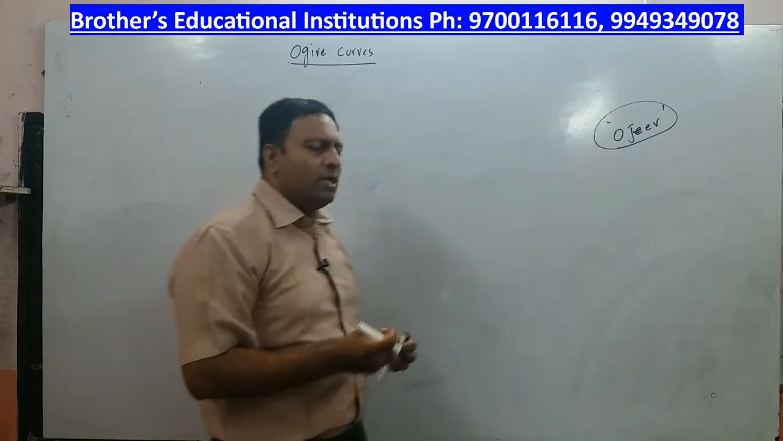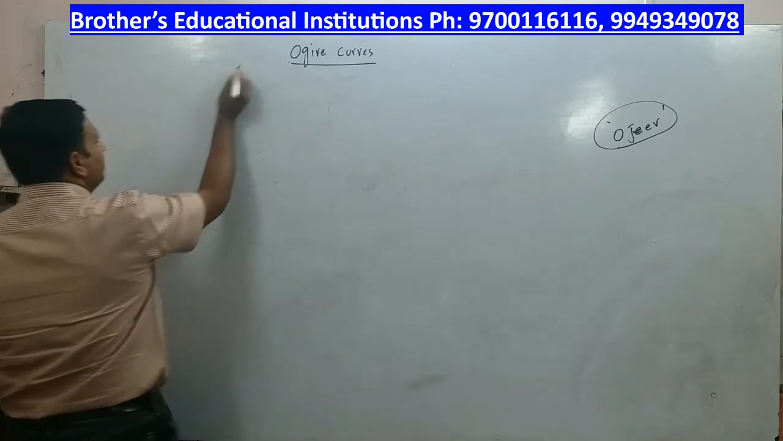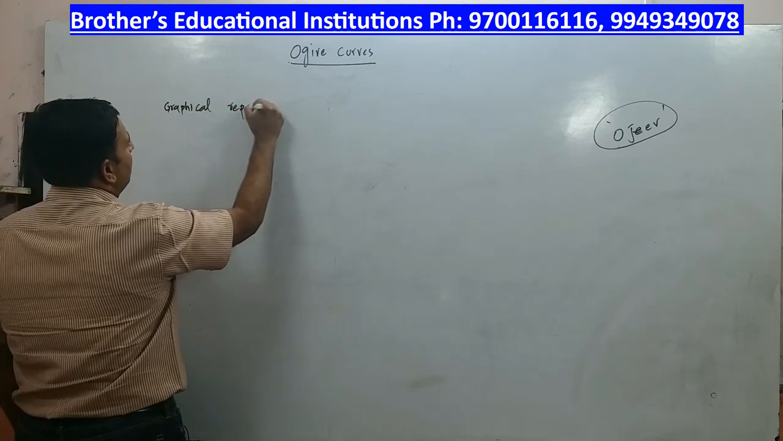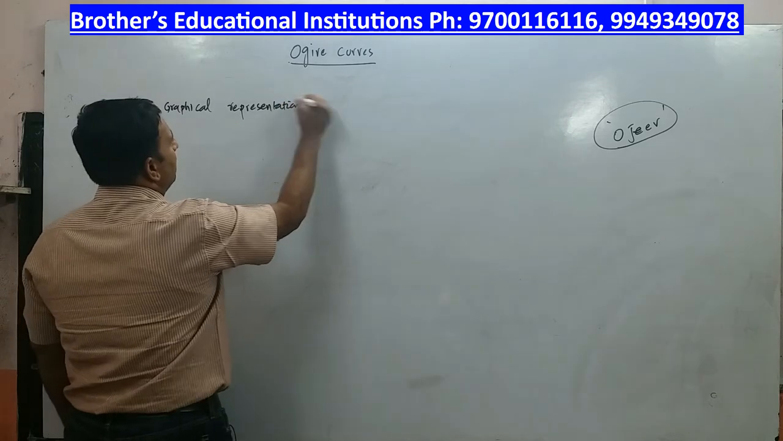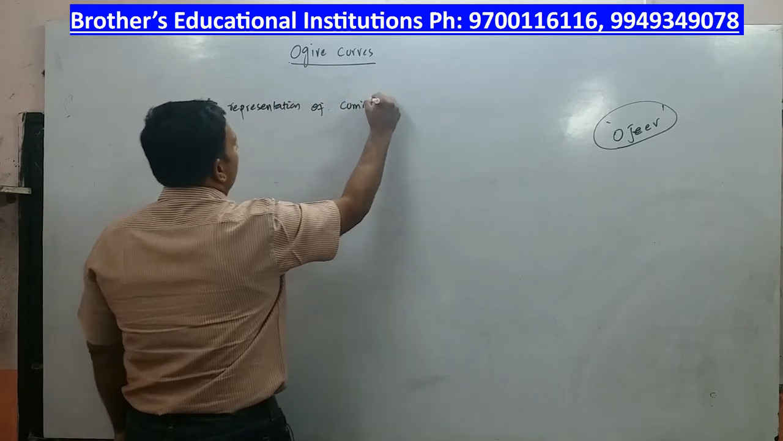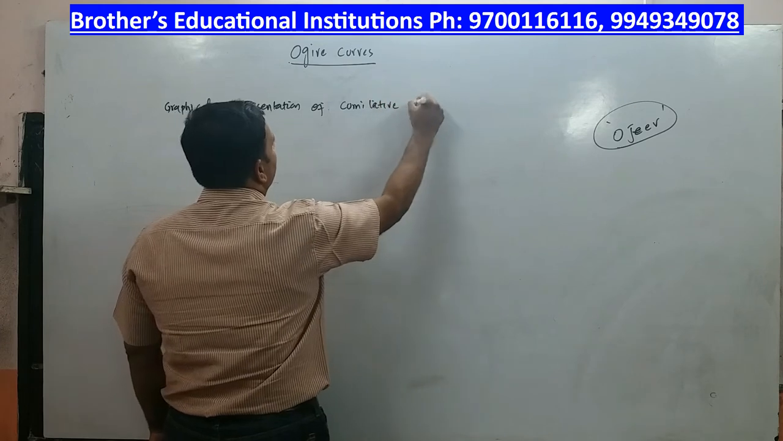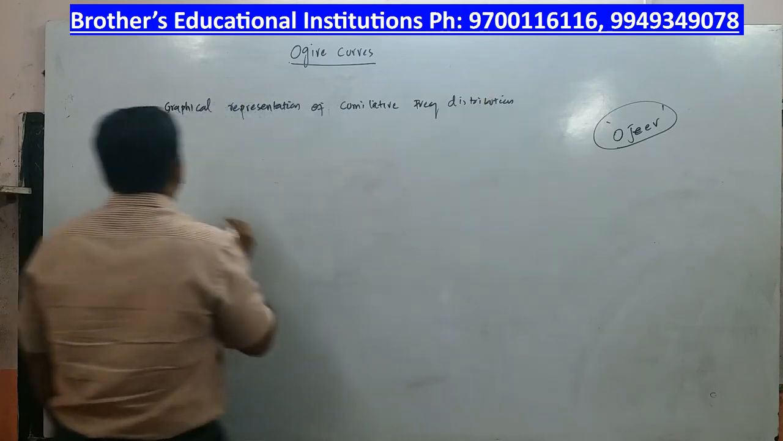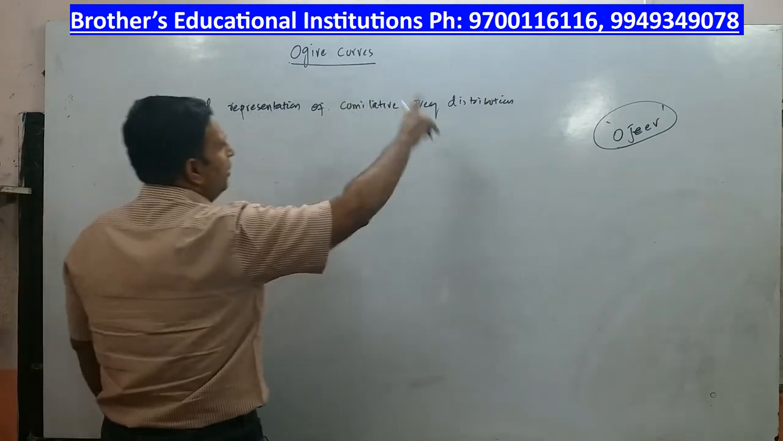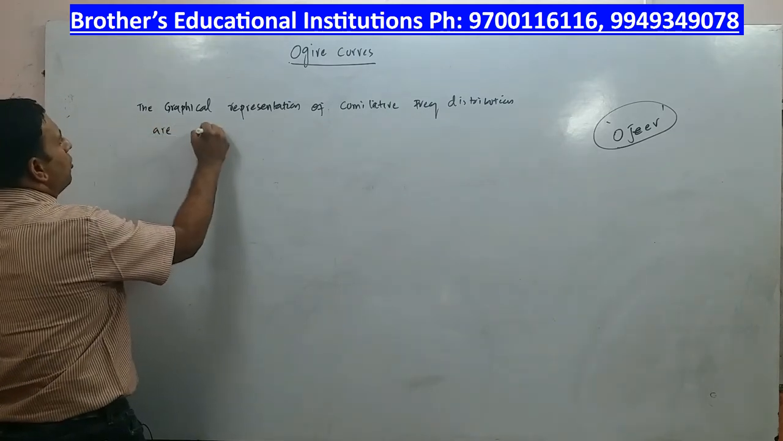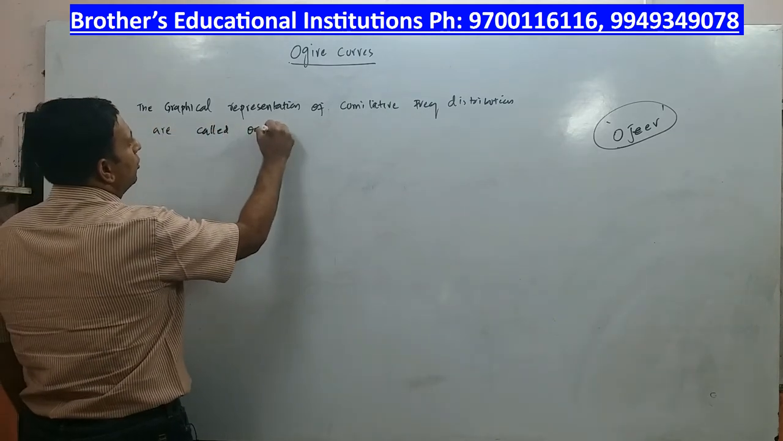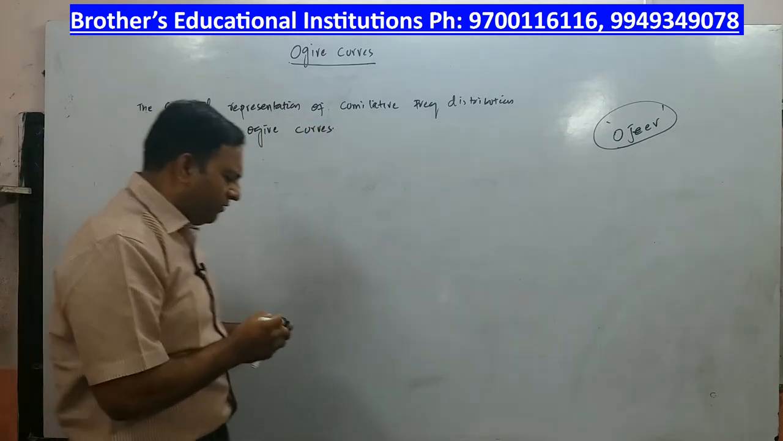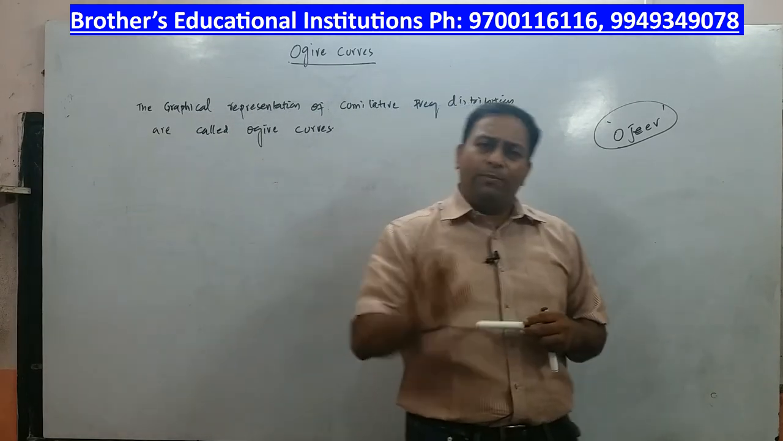Now what are ogive curves? Ogive curves are nothing but the graphical representation of cumulative frequency distribution, right? The graphical representation of cumulative frequency distribution is called an ogive curve. This is a very, very simple definition. If somebody asks you what is an ogive curve, you will just say it is the graphical representation of cumulative